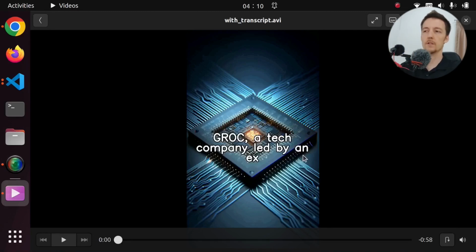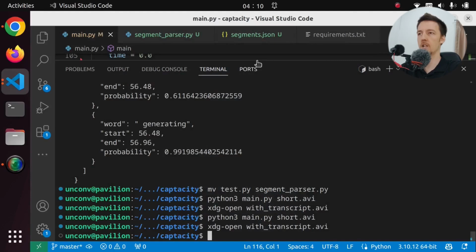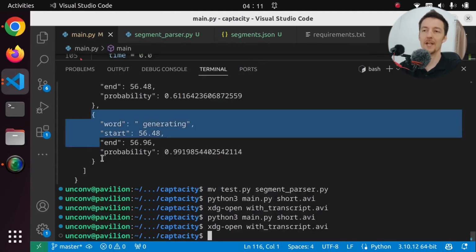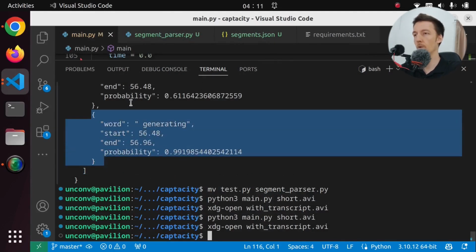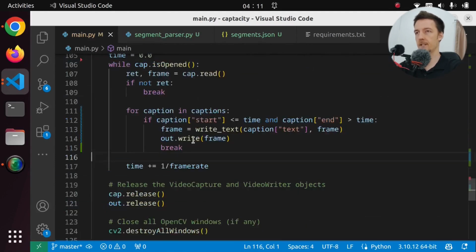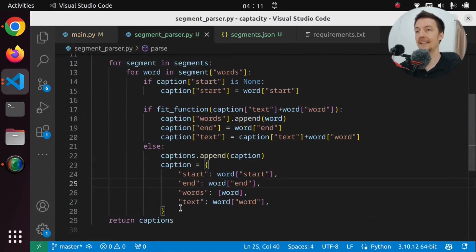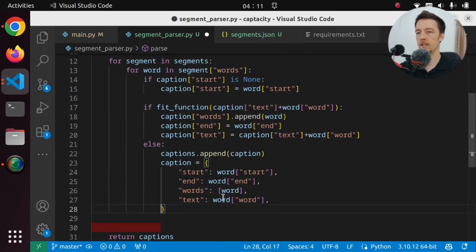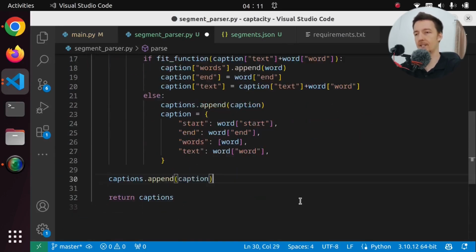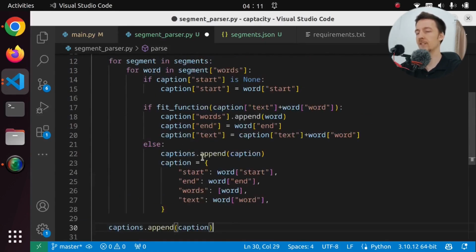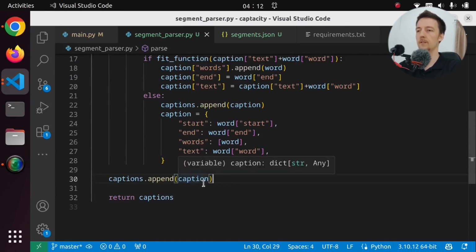Okay, towards the end, it started to go off sync for some reason. And we don't have the last word. So that we can fix, I guess, by just adding it after all of this. So when we run the whole loop, then we append the last caption in there. I guess if it has a text. Will it always have a text? I guess it will. So we can do that.